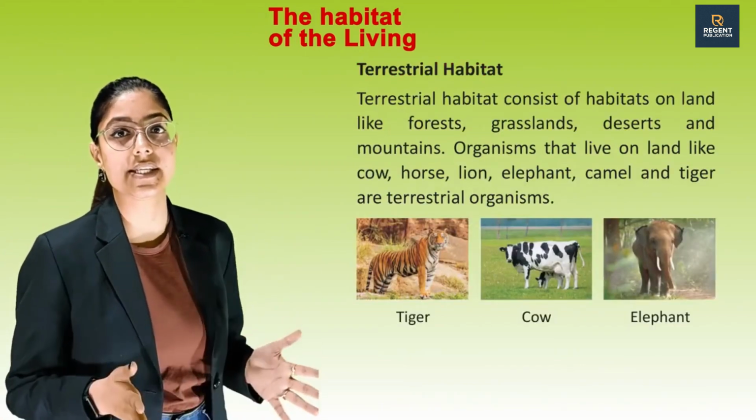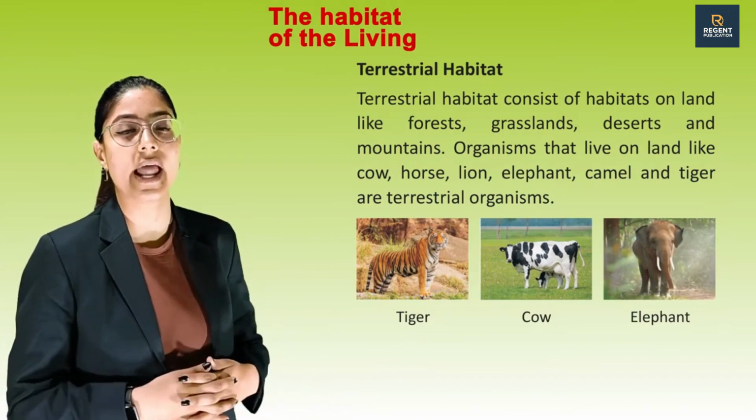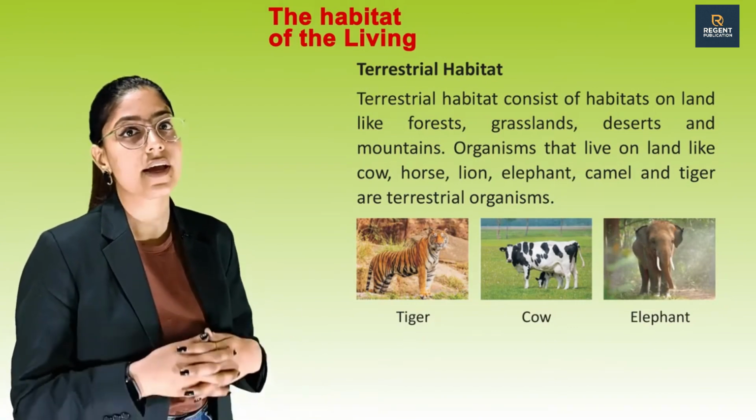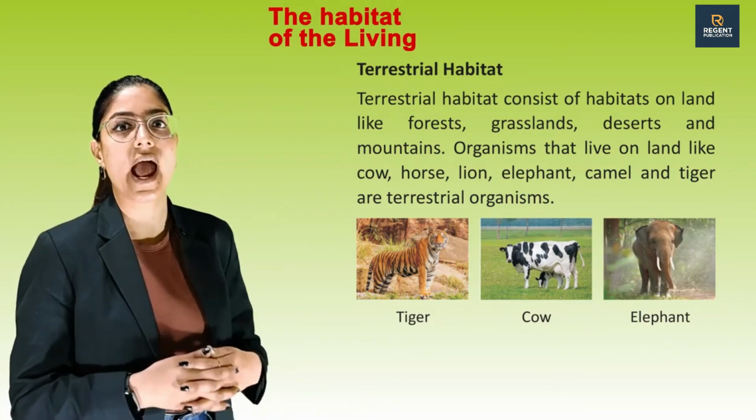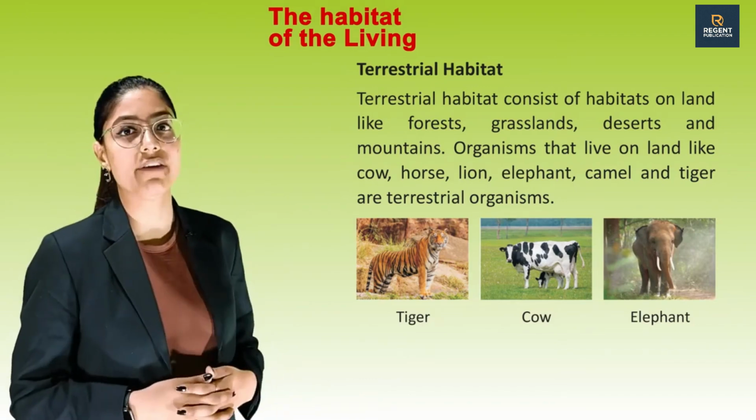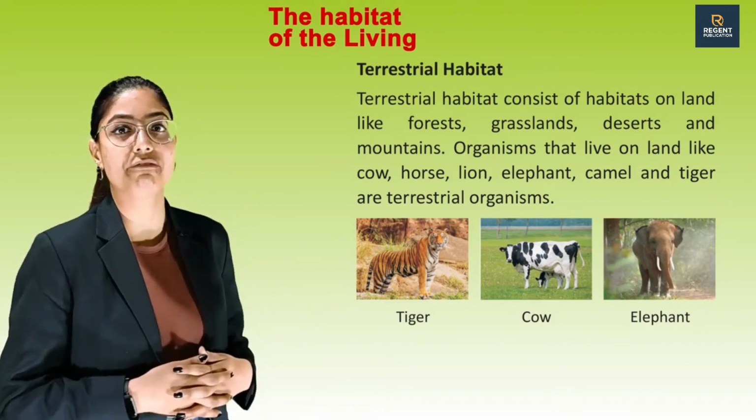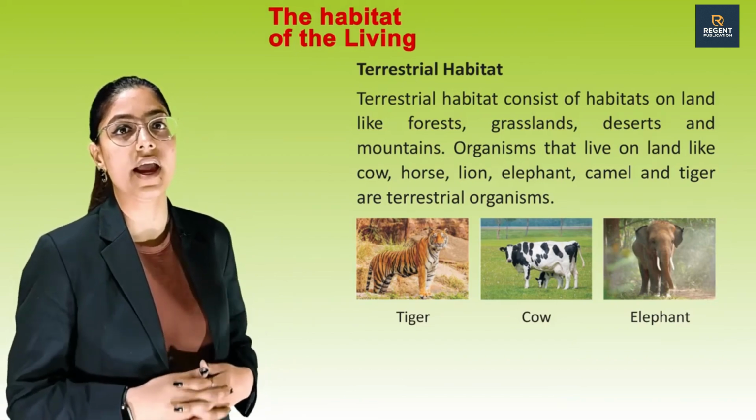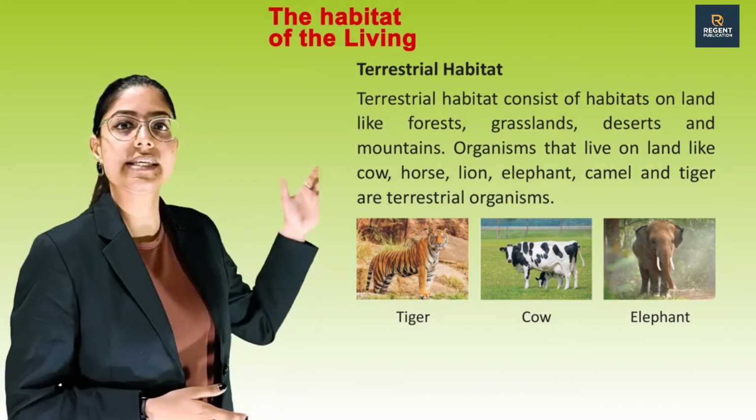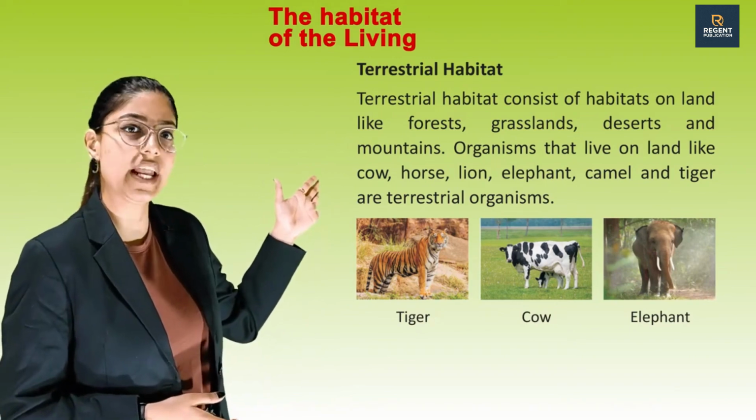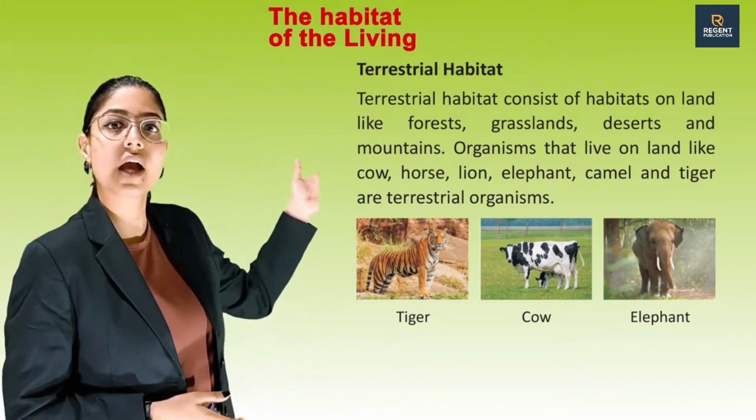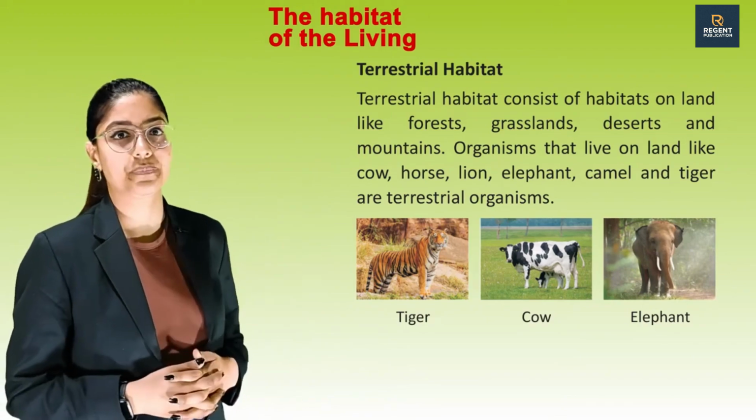Terrestrial habitat consists of habitats on land like forest, grasslands, desert and mountain. Organisms that live on land like cow, horse, lion, elephant, camel and tiger are terrestrial organisms. These are some pictures of terrestrial animals: tiger, cow and elephant.